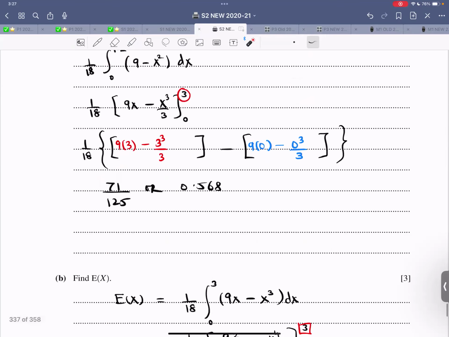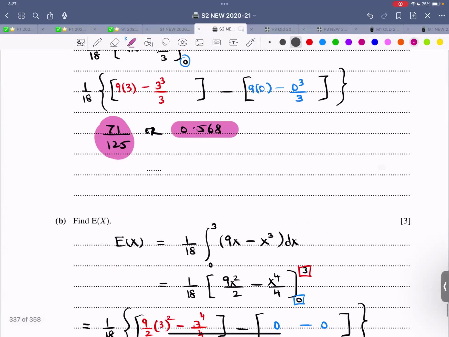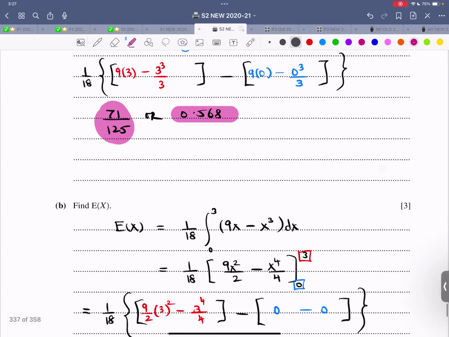Integrate the function, that is 9x minus x cubed over 3. Plug in the upper limit, plug in the lower limit. So that was in blue color. Let me highlight it. And once this is done, this comes out to be this particular value. Let me highlight 0.568 or 75 over 125. It's your choice in which unit you want to give it. If it's exact, leave it as it is. If rounding off is needed, then 3 SF unless otherwise stated.